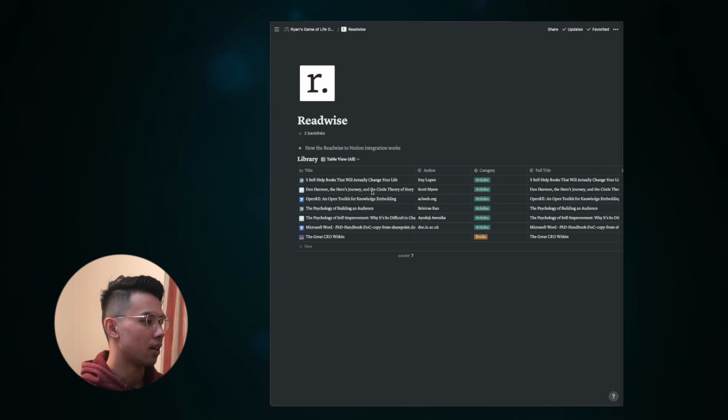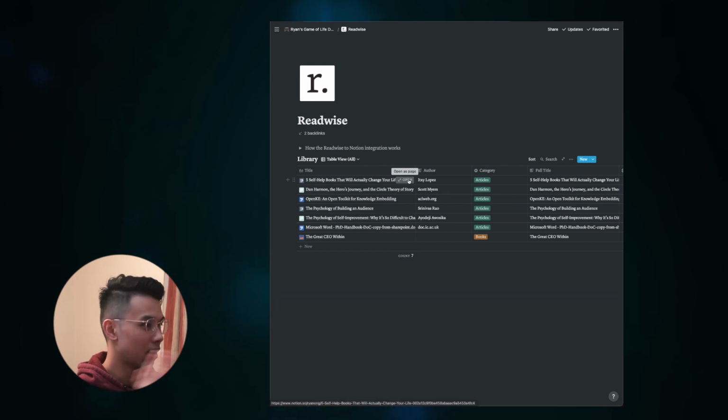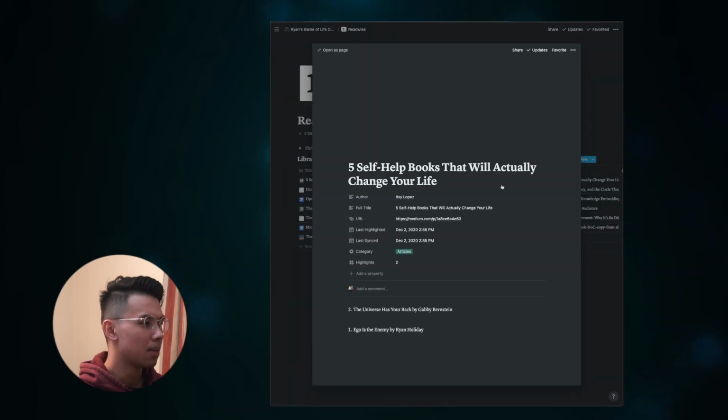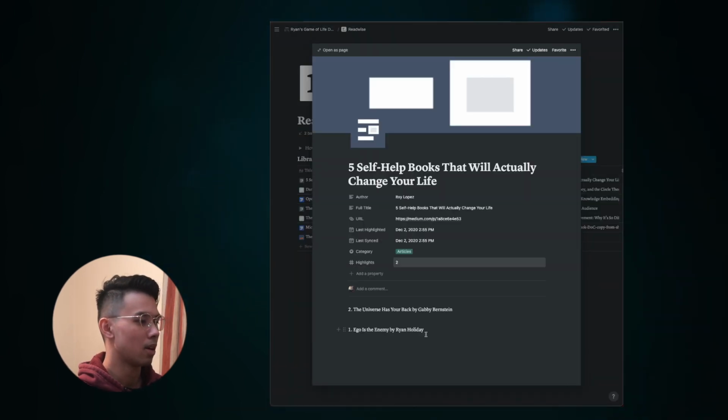Now, as you can see here, the Medium article that we highlighted is now appearing in the Readwise page. Now, this Readwise page is automatically created when you first connect Notion to Readwise. And as you can see here, the Medium article is now in Notion, as well as the 2 books that you have highlighted.